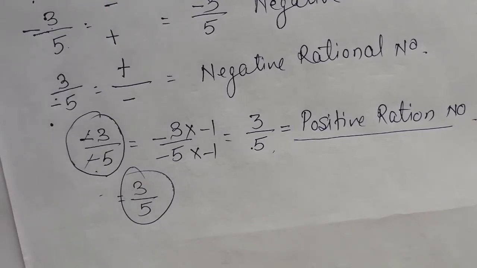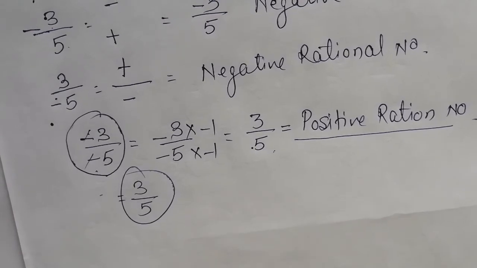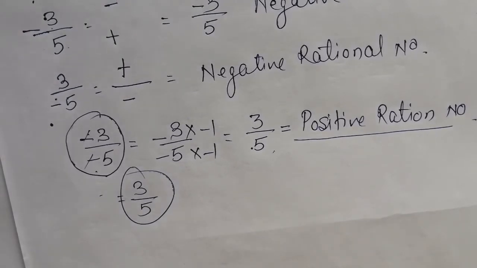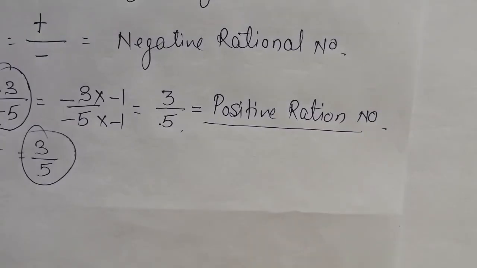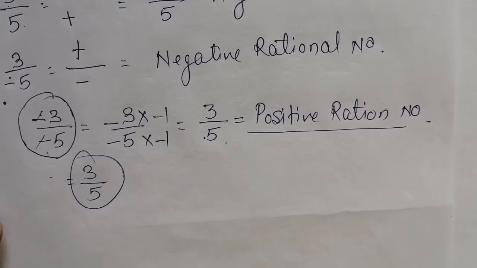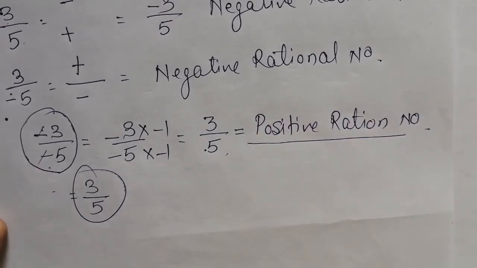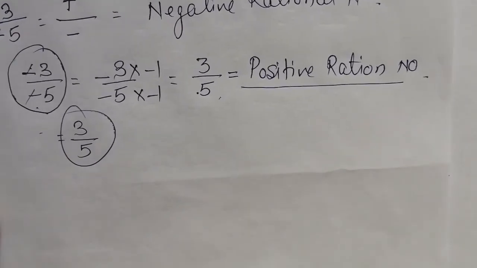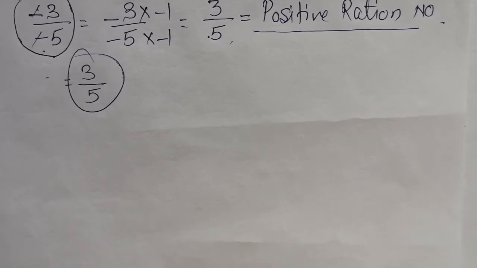Okay, if the numerator is negative or the denominator is negative, that is called a negative rational number. When numerator and denominator both are positive integers, then it is called a positive rational number. And when numerator and denominator both are negative integers, that rational number is also said to be a positive rational number.